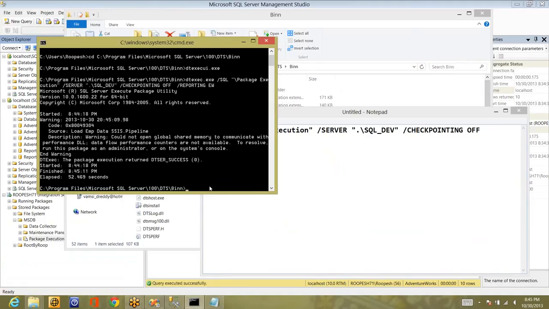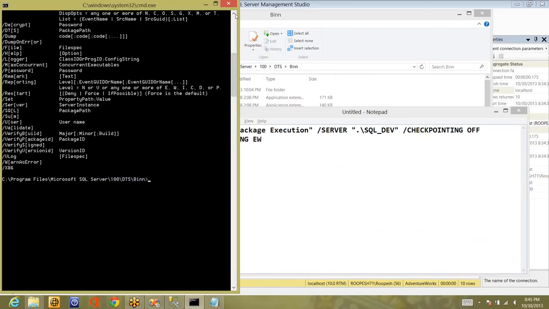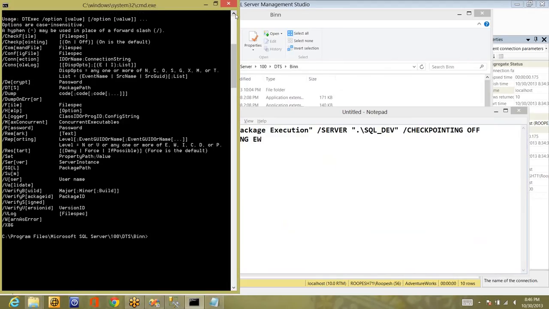Now, if you want to see the different options, it's again the same as DTUtil. What does DTUtil comprise of? DTUtil has key and value, right? It will have a property key and a property value, in key and value pairs. In the same way, here also there will be a lot of options and values. Let's see what all the different options are. How can you see that? This is how we have seen for DTUtil, right? It's like DTExec space slash question mark. It will give you all the different options that are available.